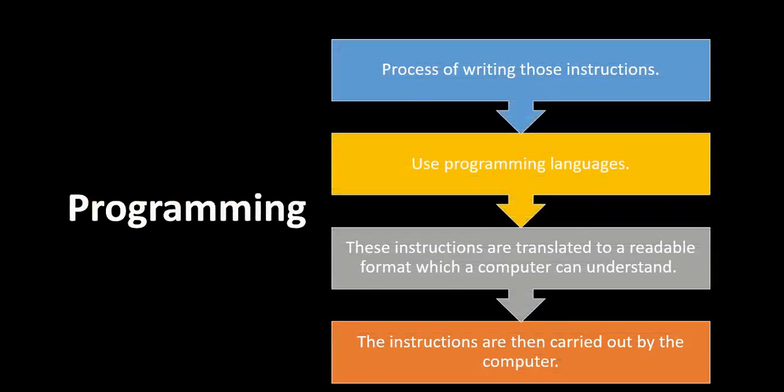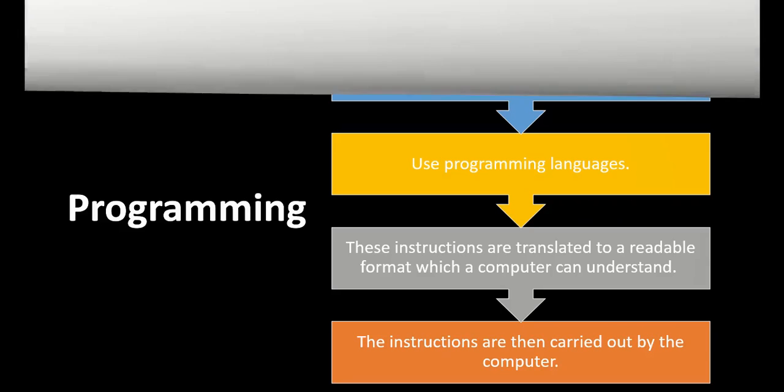So like this, now we have the process of writing those instructions. You can even say here we have code. We use programming languages, and we have different kinds of programming languages. In an upcoming segment we will talk about programming languages. These instructions are translated to a format which a computer can understand, and a computer can only understand 0 1 binary language, you can say, and these instructions are then carried out by the computer.